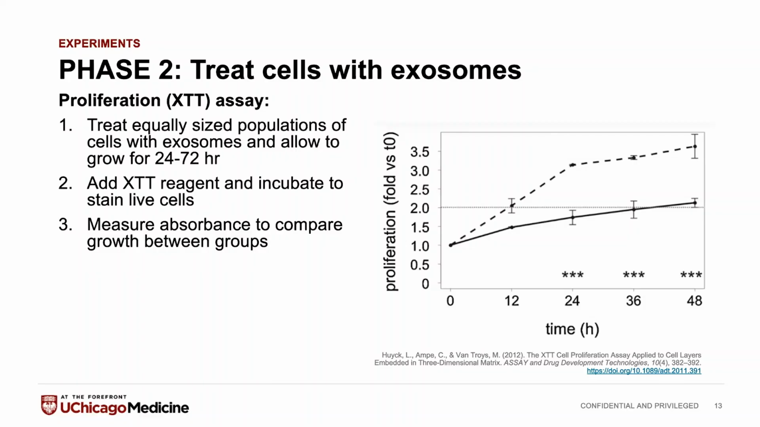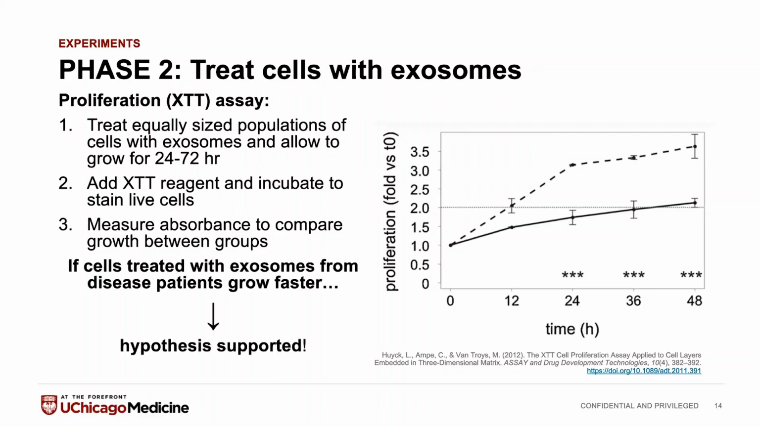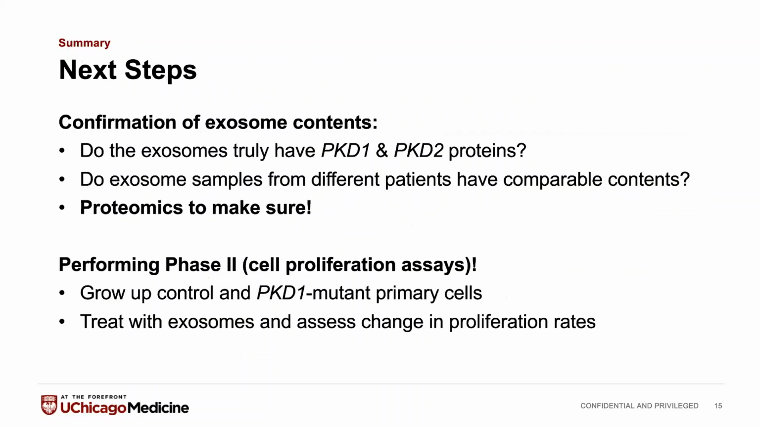And if we do, which we're expecting, if we're seeing that cells treated with exosomes from the disease patients are the ones that are growing faster, that supports our hypothesis, because the ones that are growing faster have the more cystic behavior. They're proliferating faster like cysts would.